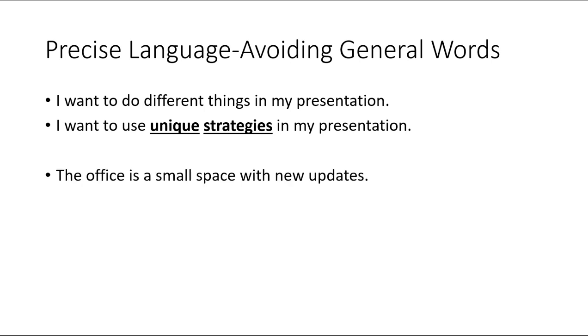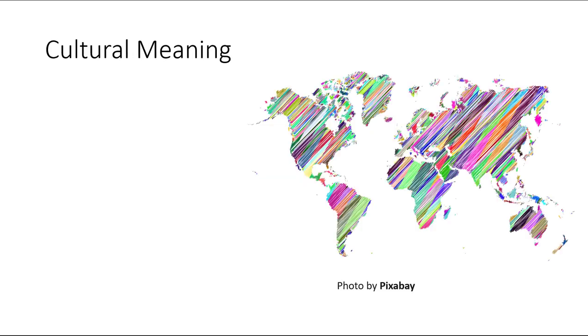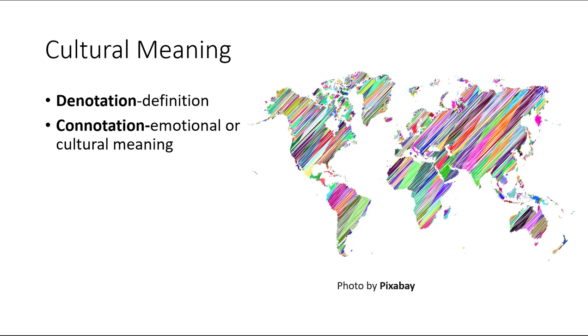The next example states, the office is a small space with new updates. However, the words small and new can be changed to compact and recent to be more precise. When learning a new language, it is difficult to know the exact difference between synonyms. Words have denotation, which means the definition, and connotation, which is the emotional or cultural meaning attached to the word.